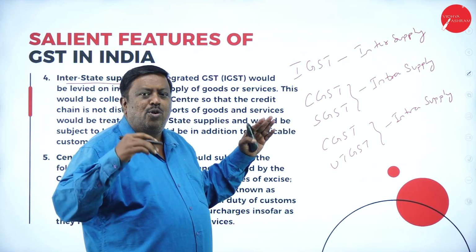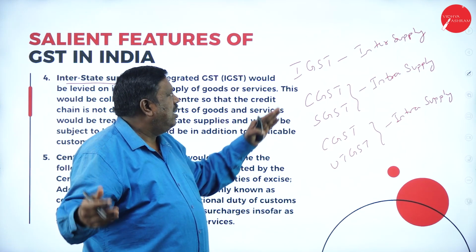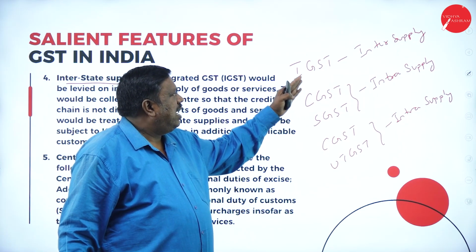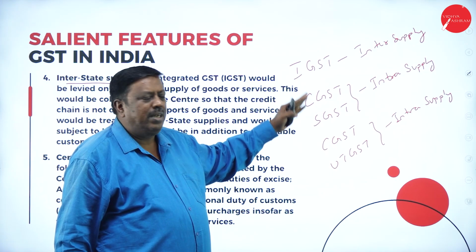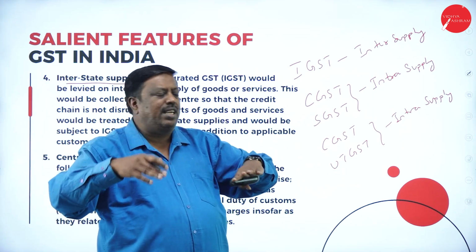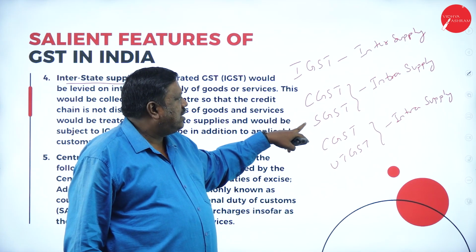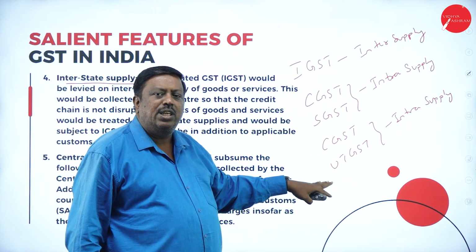Inter-supply, where moving goods from one state to another state, or services from one state to another state, they're going to charge IGST and the benefit will be given to the central government. And in intra-state, that is internally the transaction which has taken place, the tax benefit will be given to central as well as state, or central as well as union territory.